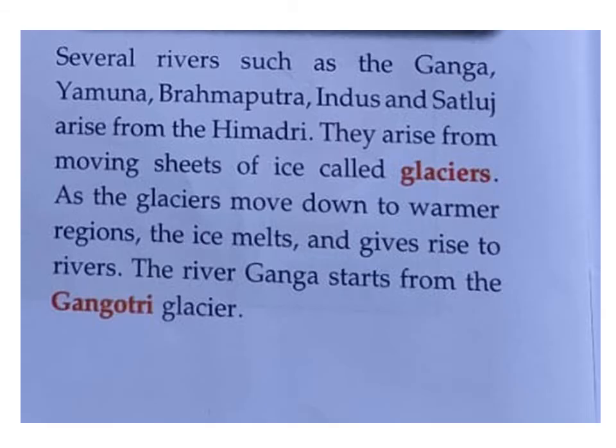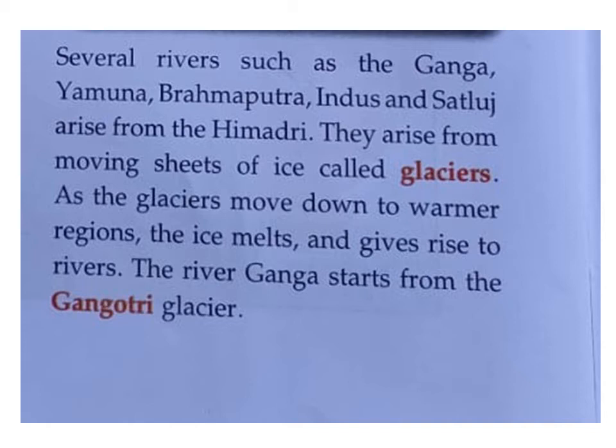Now several rivers like Ganga, Yamuna, Brahmaputra, Indus, Satluj arise from Himadri. These rivers arise from moving sheets of ice which are called glaciers. Now, one important term, glacier. What is a glacier? A glacier is a moving sheet of ice, means a very big piece of ice.